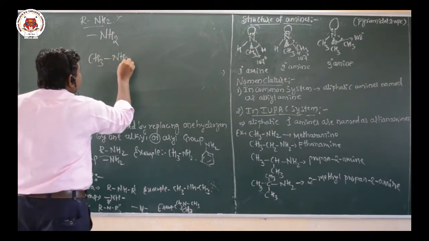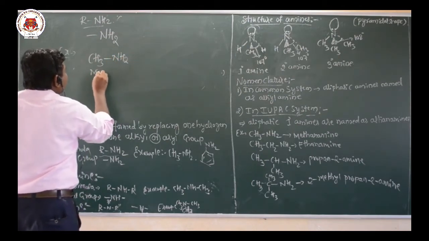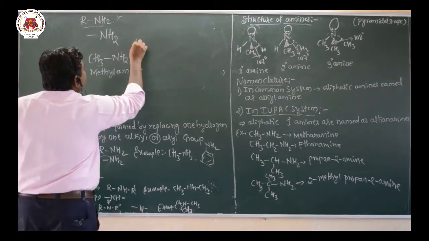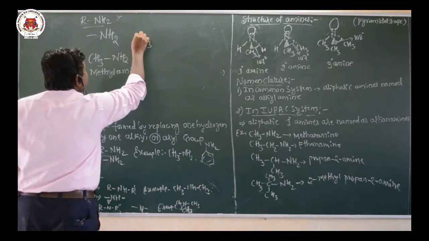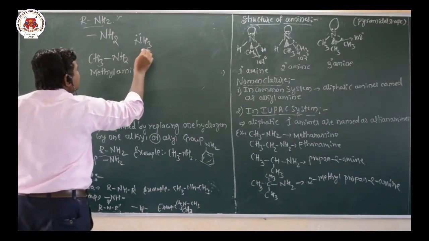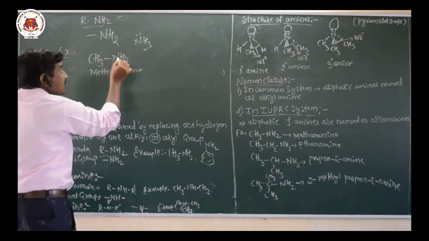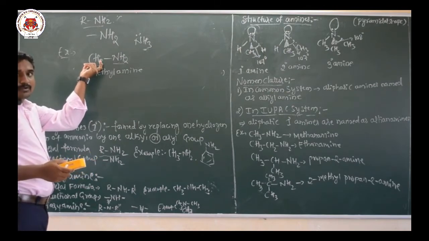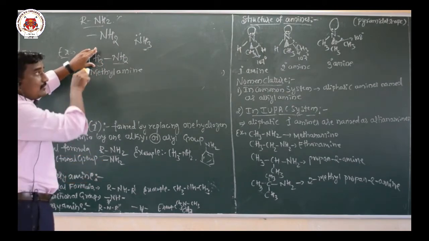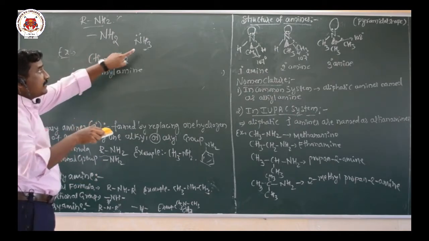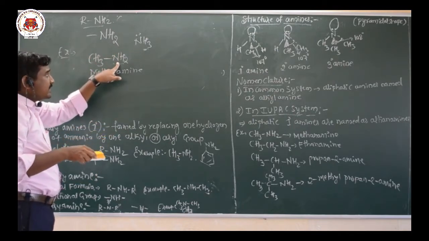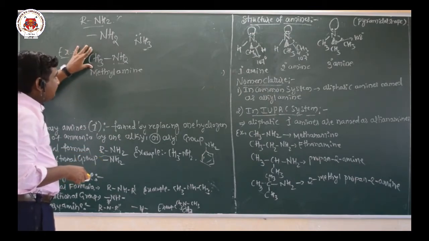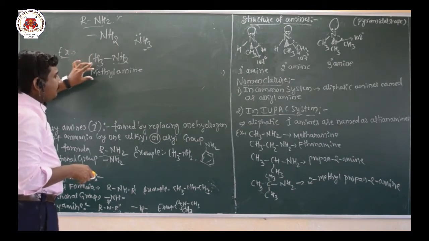CH3NH2. The name of this compound is methylamine. See here, NH2 comes from NH3, where one hydrogen atom is replaced, so that it becomes NH2, and there is substitution of one methyl group, an alkyl group. So replacement of one hydrogen atom from the ammonia becomes NH2, with substitution of one methyl group. So this is a primary amine example. The name of this compound is methylamine.